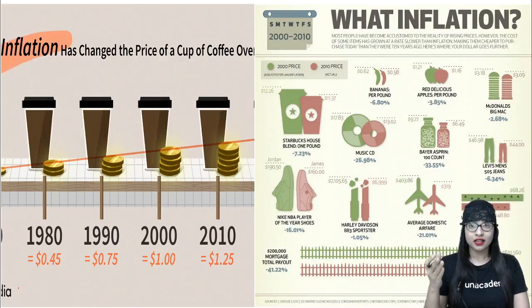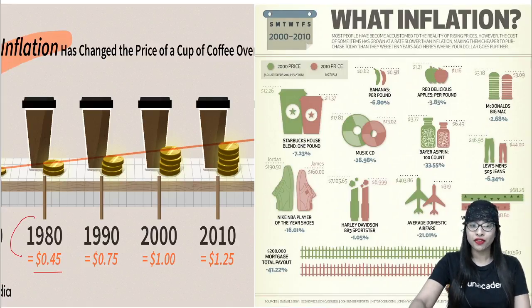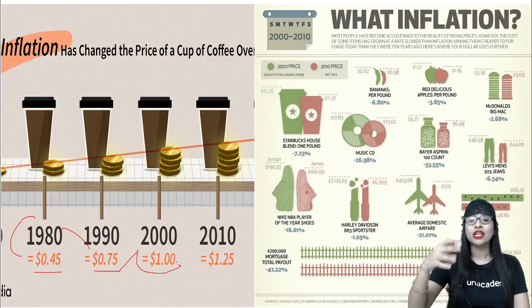If you see, over the years prices have been increasing based on the population growth, based on the demand, the resource availability, and everything like that. The price of, let's say, one cup of coffee in the year 1980 was only $0.45, but in the year 1990 it became $0.75. In 2010 and so on, it kept on increasing to $1, then to $1.25 and so on.